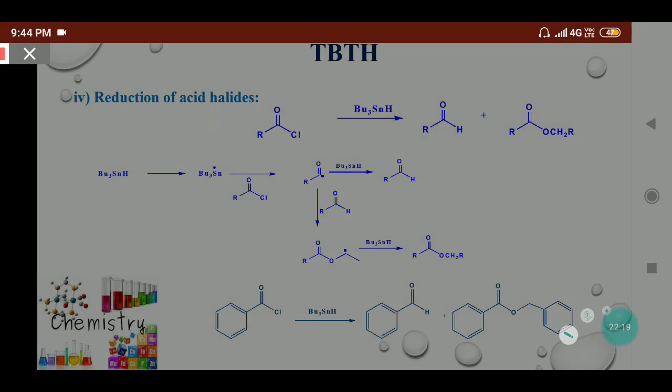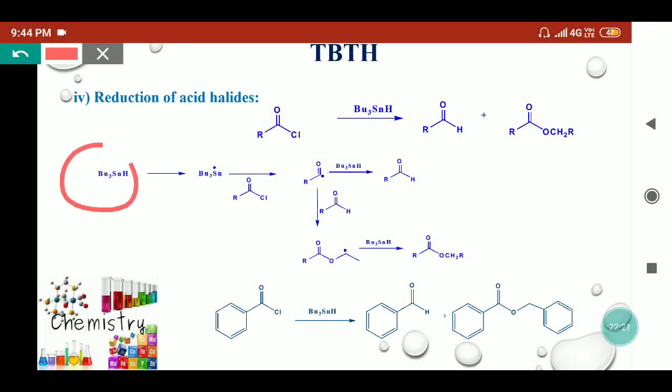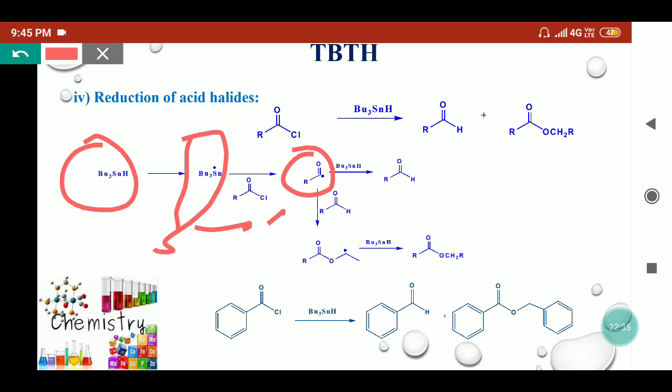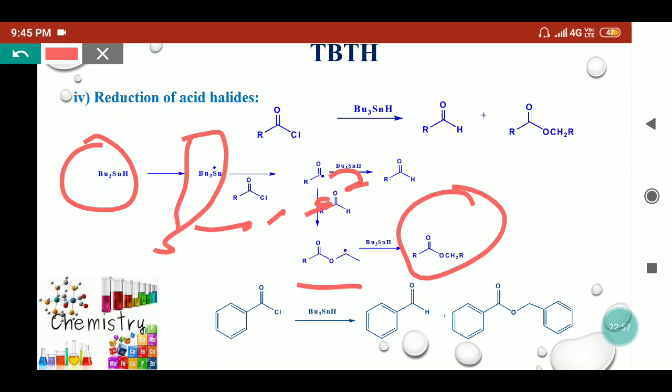Here we can see how the reaction mechanism goes on. TBTH in the presence of a radical initiator, by homolytic cleavage, will give the stannyl radical. This stannyl radical will react with this acid halide, so it will abstract the chlorine and an acyl radical will form. This acyl radical can abstract the hydrogen from the TBTH and convert into aldehyde, or it can further react with this aldehyde molecule. So this free radical will form a bond with oxygen and this bond will break, so we will get this type of radical. Now it can abstract the hydrogen and forms the ester.